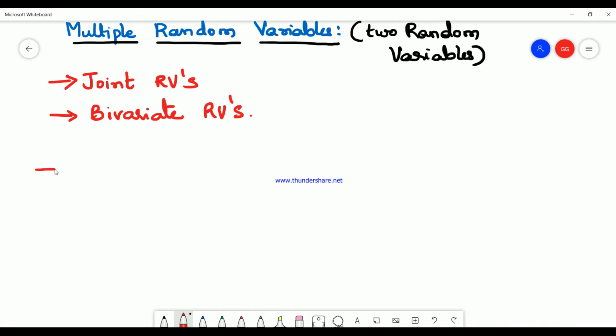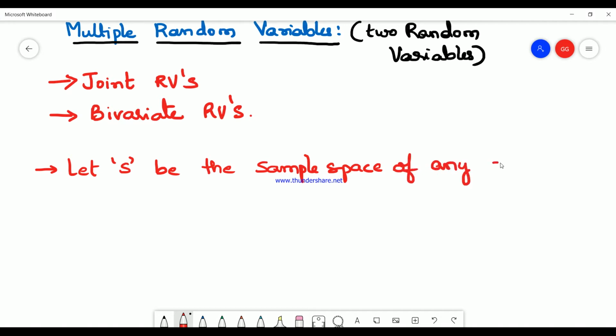Let S be the sample space of any random experiment. You find many random variables in that sample space, which can also be vectors.